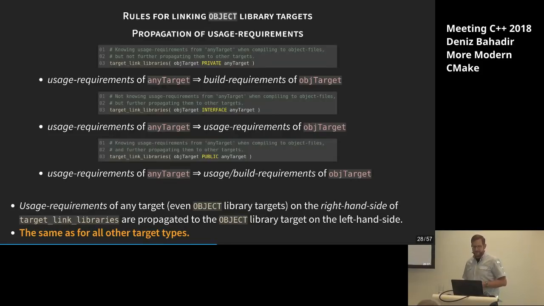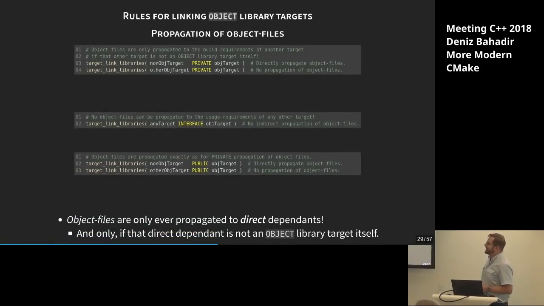And now the interesting part, why doesn't it work for object files? And the thing is, object files are only ever propagated to direct dependents, which means you never fill the usage requirements of the target on the left-hand side. You can only set the build requirements. But still, there's an additional exception to that case, and that's only if the target on the left-hand side is not an object target itself.